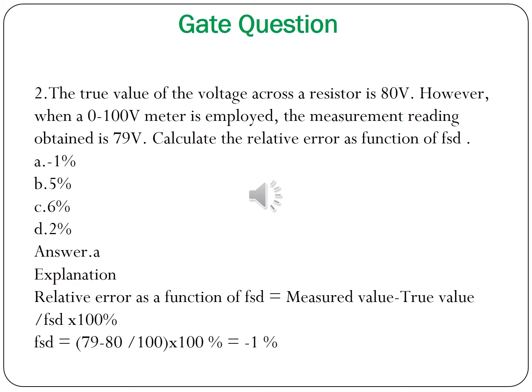The true value of the voltage across a resistor is 80 volt. However, when a 0 to 100 volt meter is employed, the measurement reading obtained is 79 volt. Calculate the relative error as function of FSD. So we are having 4 options.